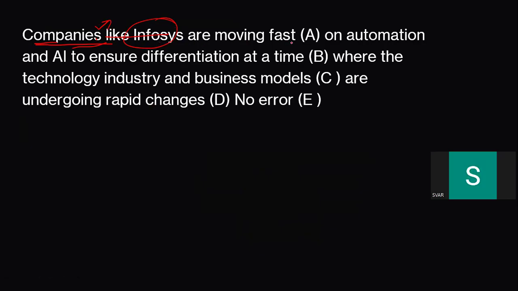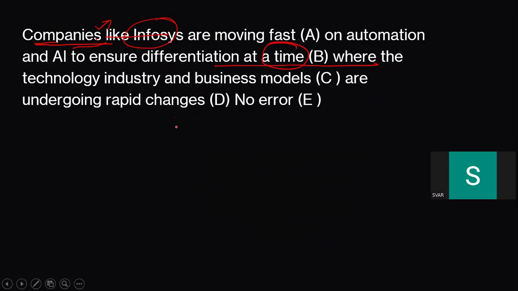Companies like Infosys are moving fast on automation and AI to ensure differentiation at a time where the technology industry and business models are undergoing rapid changes. You may find that there is no error, but now you have to be a bit specific. For example, they are moving fast on automation and AI to ensure differentiation at a time.